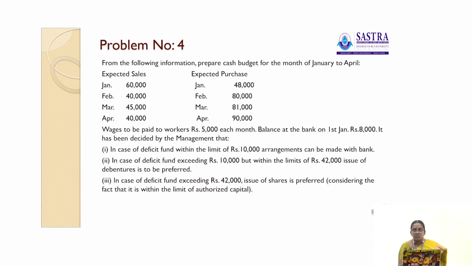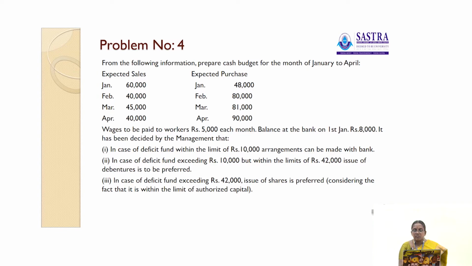Here additional information was given. Wages to be paid to workers rupees 5,000 each month, balance at the bank on 1st January rupees 8,000. It has been decided by the management that in case of deficit fund within the limit of rupees 10,000, arrangements can be made with the bank.